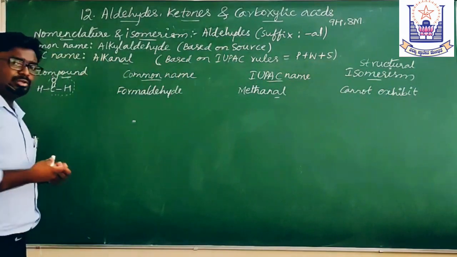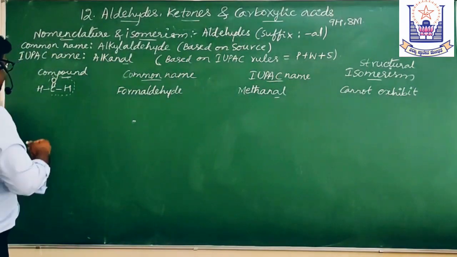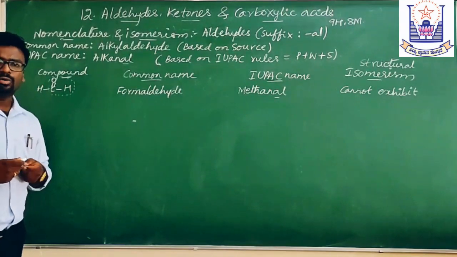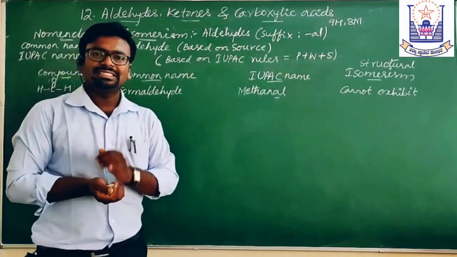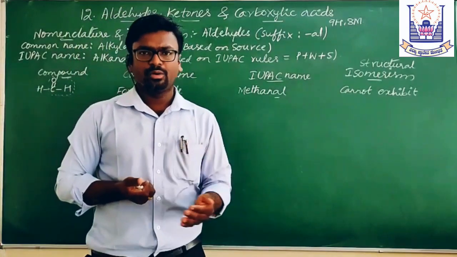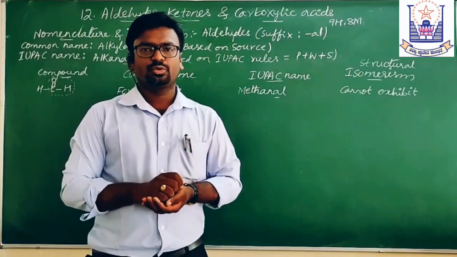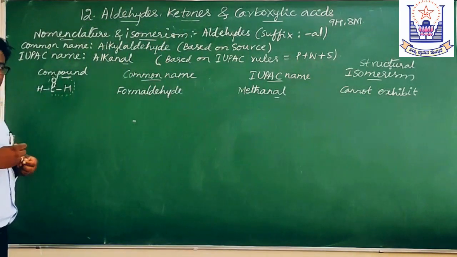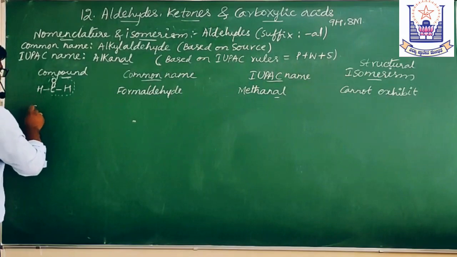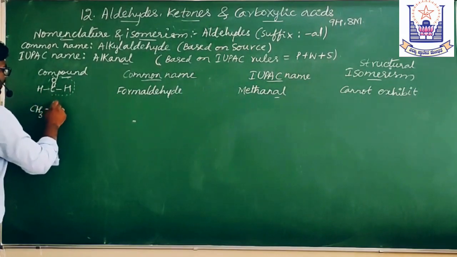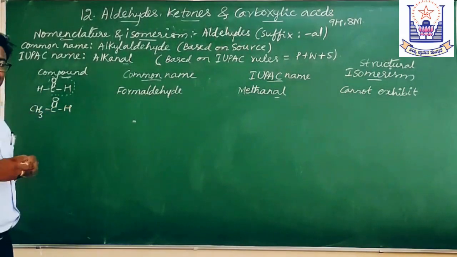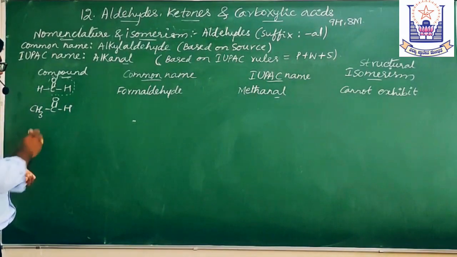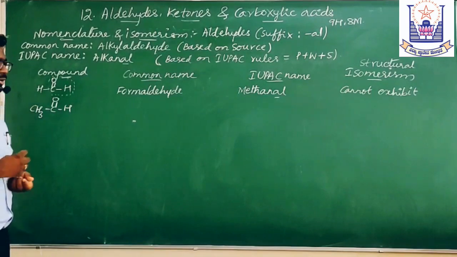Then come to the next compound. Let us consider the homologous series of the aldehydes. Homologous series means a series of compounds differing by a CH2 group. Let us add CH2 to this formaldehyde. You will get CH3 C double bond O H. Now, what is the common name of this compound?